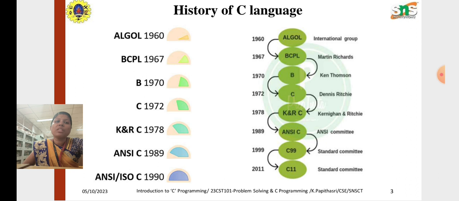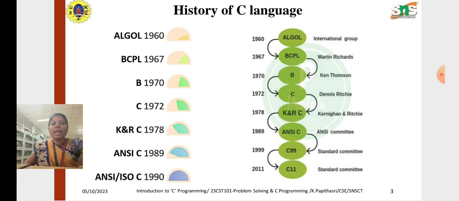Moving on to the next one, BCPL. It was invented by Martin Richards, and B was invented in the year 1970 by Ken Thompson. The next one is C. C was invented by Dennis Ritchie in the year 1972.